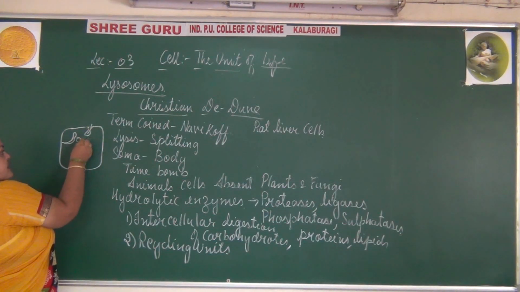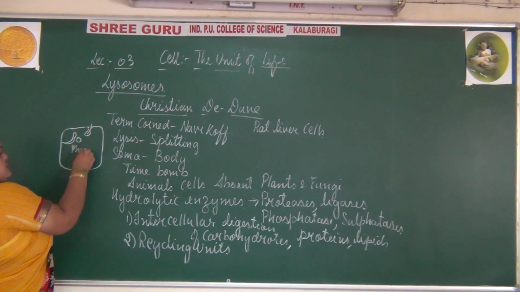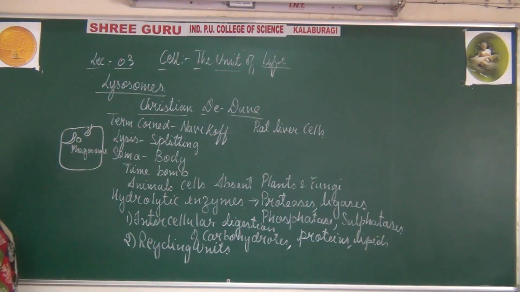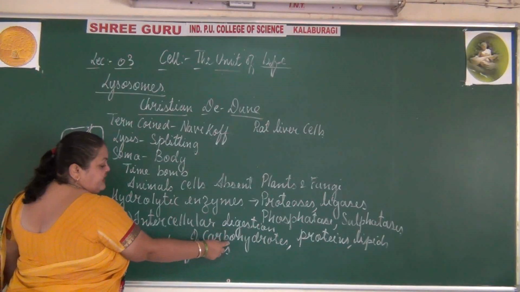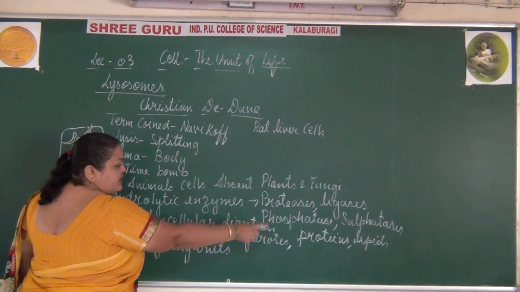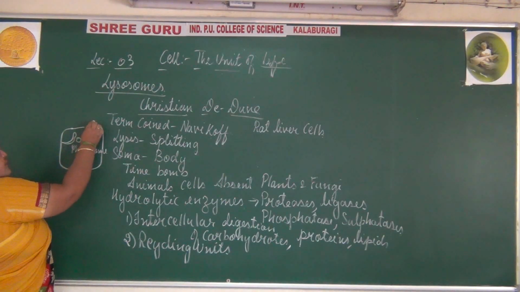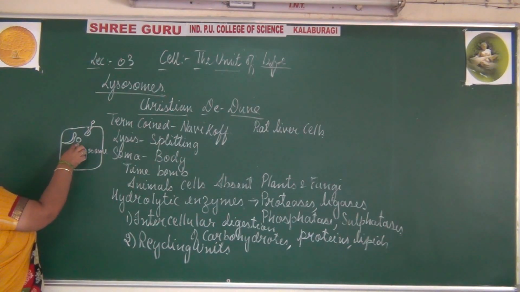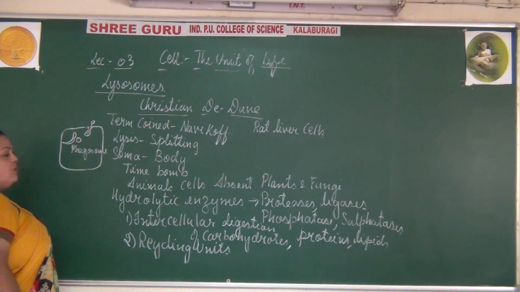When the food particle combines with the vesicle, it forms a phagosome. This phagosome gets digested. It can contain carbohydrates, proteins or lipids. So, whatever food particle enters through the plasma membrane combines with the vesicles of the endoplasmic reticulum or Golgi complex to form the phagosome.